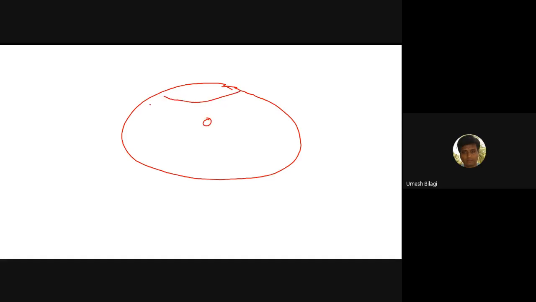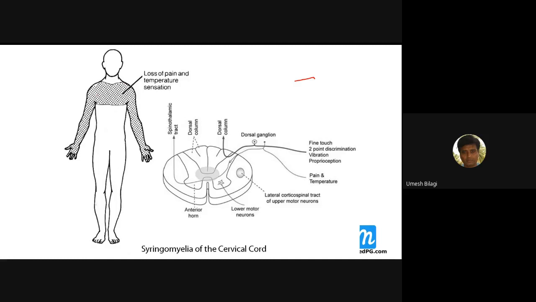This is the spinal cord. There is a crossing of fibers, no? At the level of the syrinx, the crossing fibers will be damaged. So at the level of the syrinx, in those dermatomes, there is dissociated anesthesia. And syrinx are usually at the level of what? Cervical cord. So the loss of sensation is here.